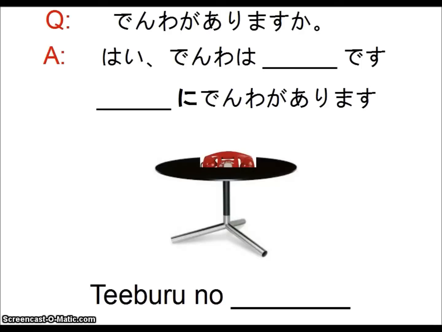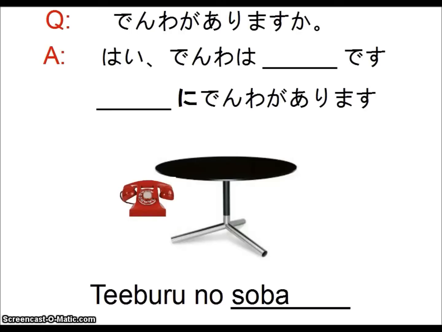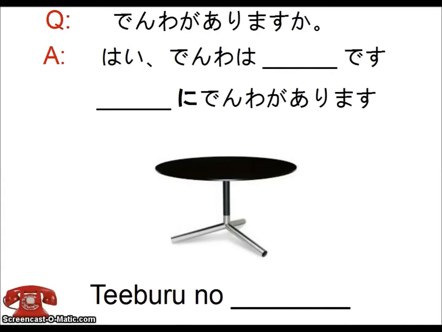This is supposed to be the phone is inside the table, so we're going to say teiburu no naka ni denwa ga arimasu. If you just want to describe nearby or close to, you could say teiburu no soba ni denwa ga arimasu or teiburu no chikai ni denwa ga arimasu. Or if it's very far away, you could say teiburu no toi ni denwa ga arimasu. So maybe it's not super useful when describing where the phone is, but if you want to describe like where you live, you can say I live far away from Detroit or something like that.